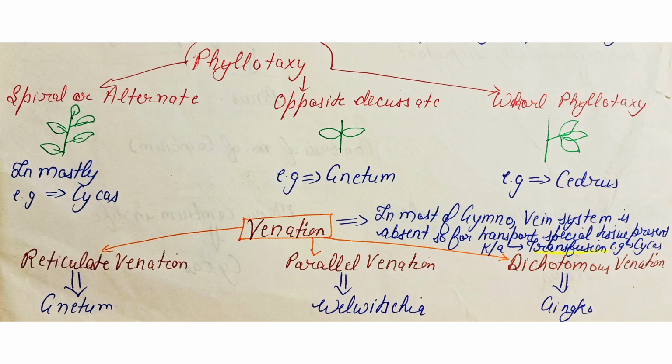Next is the phyllotaxy in gymnosperms. Most of the gymnosperms show the spiral or alternate phyllotaxy. Opposite decussate is seen in Gnetum and whorl phyllotaxy is seen in Cedrus.